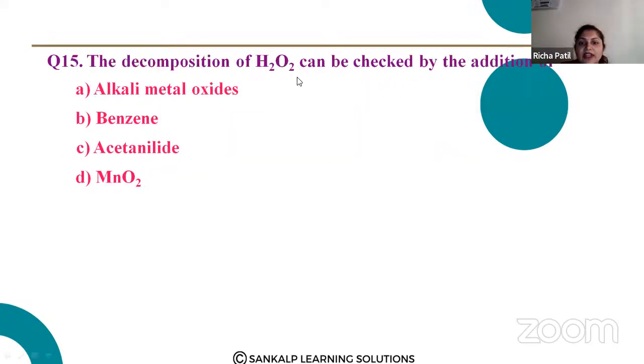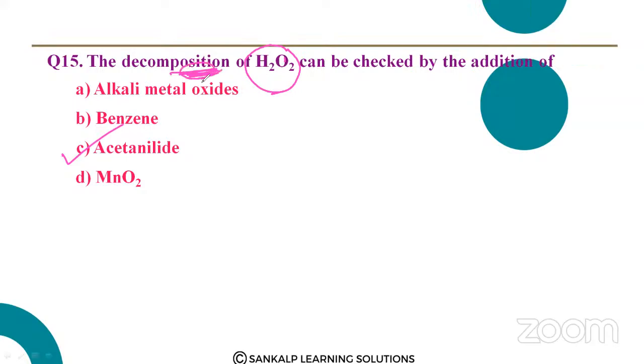The decomposition of H2O2 can be checked by the addition of... If you want to prevent H2O2 from decomposition, then you have to add acetanilide. It is C, acetanilide. So if you want to prevent the decomposition of H2O2, you have to add acetanilide.